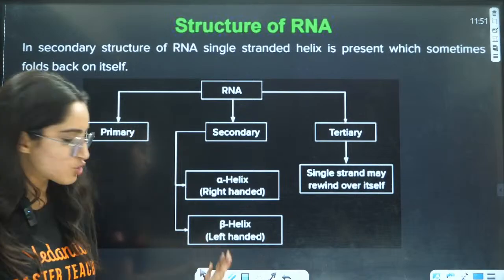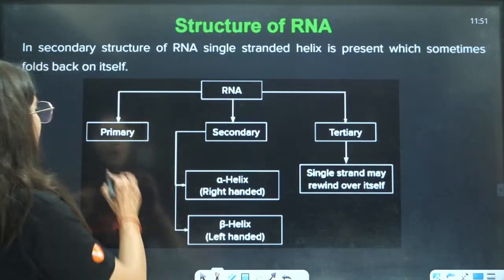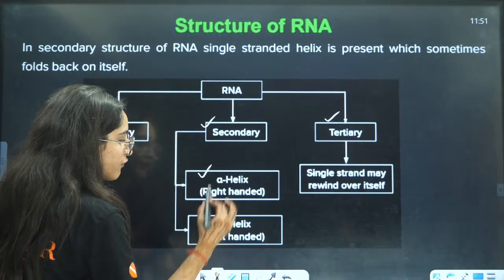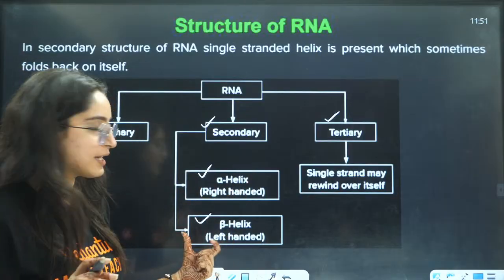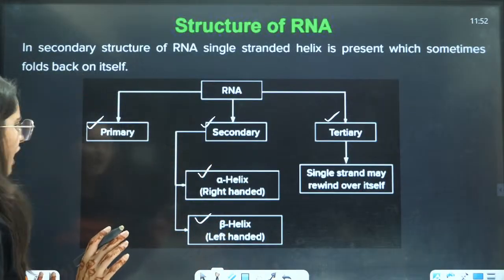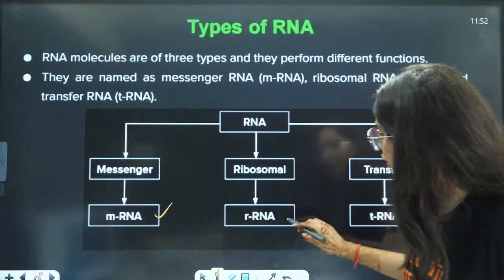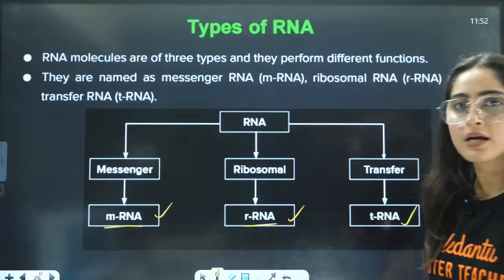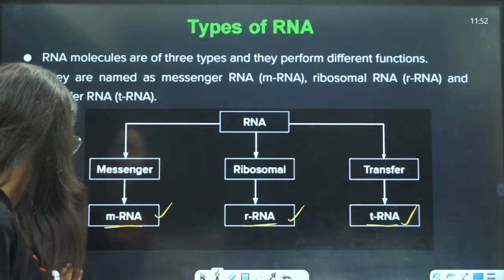Now, let us see the structure of RNA. In RNA, basically you have 3 structures: primary, secondary, tertiary, right? If we talk about secondary, it has alpha helix and beta helix, right? The alpha helix is right-handed, beta helix is left-handed structure. From RNA also not that many questions are asked, but questions are asked from these 3 kinds of RNAs. One is messenger, other is ribosomal, third is transfer RNA. These are the 3 RNAs that you have, right?